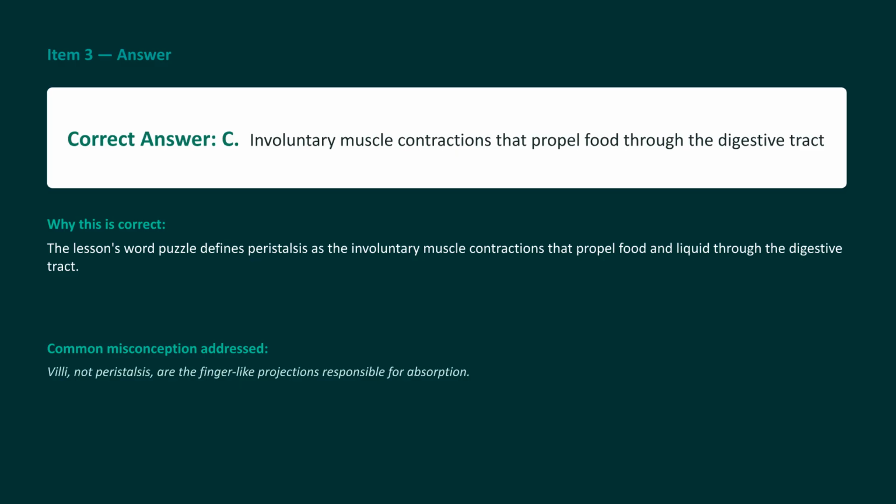The correct answer to item 3 is C, involuntary muscle contractions that propel food through the digestive tract. Why is this the right choice? Peristalsis acts like a wave pushing through a tube, mechanically forcing food and liquids along your digestive highway. Don't confuse this with choice B. Those finger-like projections responsible for absorbing nutrients are called villi, not peristalsis.